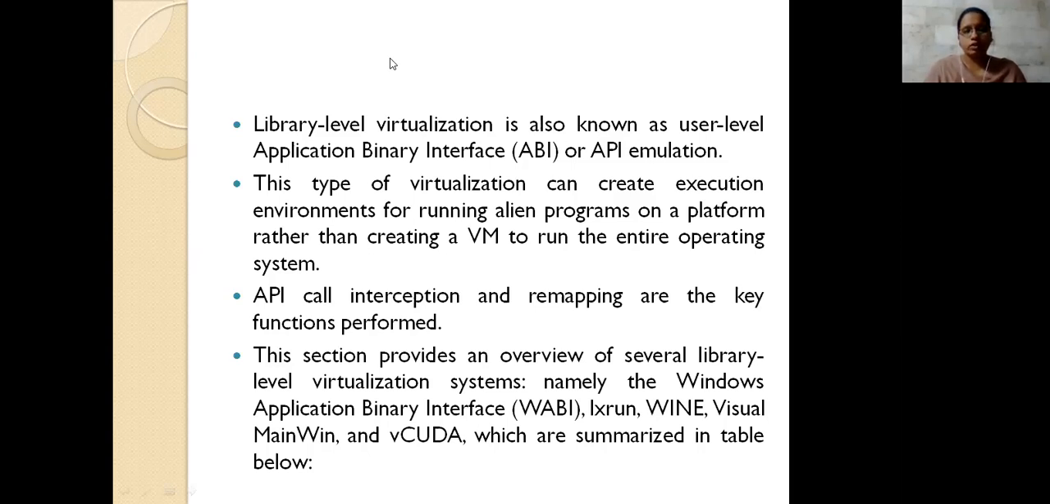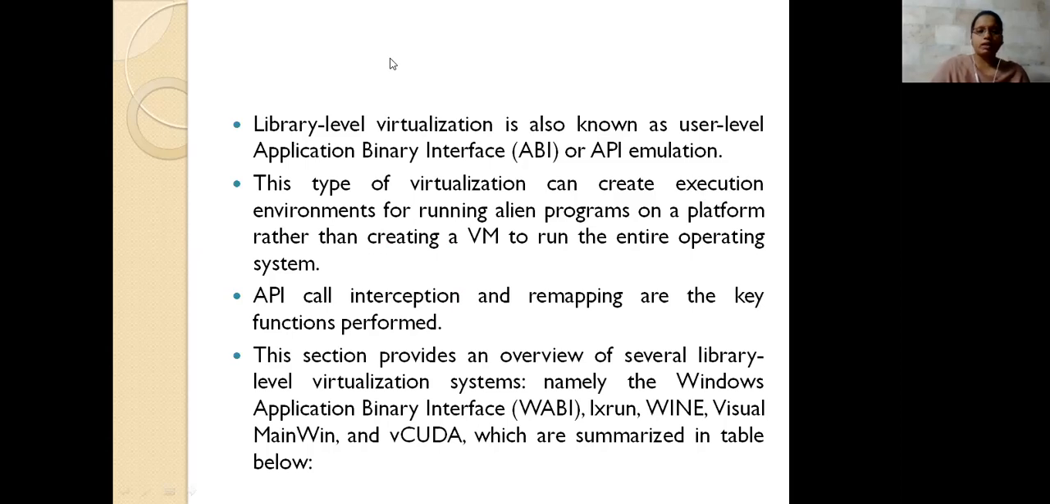So here, how we provide this virtualization is by creating the execution environment where the programs can run. We are not creating a virtual machine to run an entire operating system. We are creating an execution environment for the programs to execute, not a virtual machine supporting the entire operating system. How we do this is through API call interception and remapping, and these functions have to be considered while performing all of this.